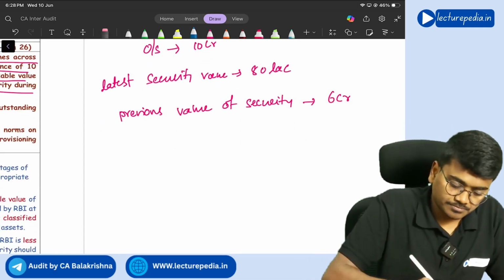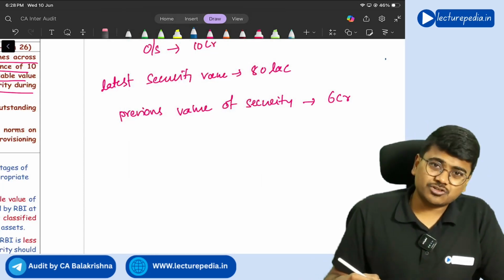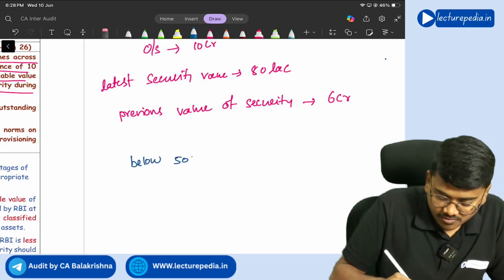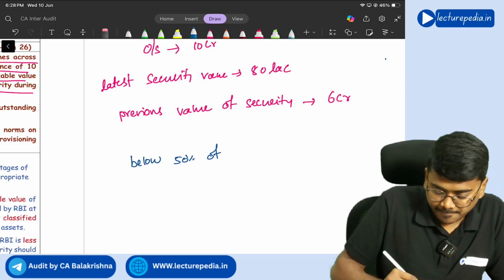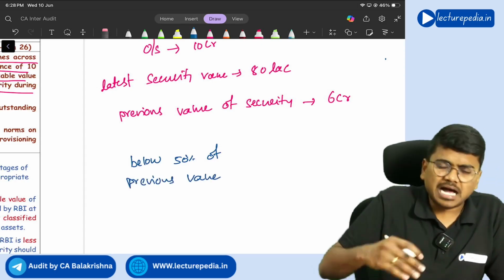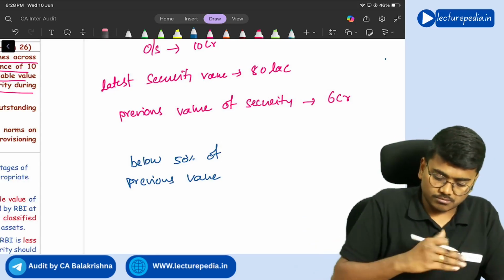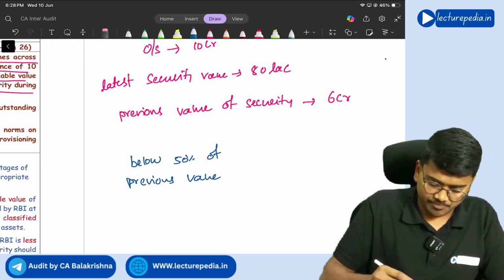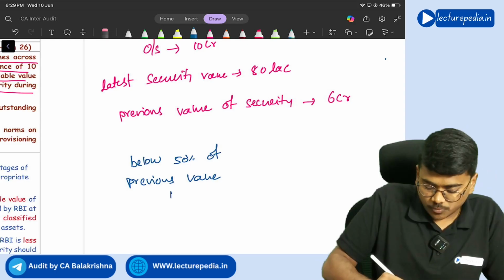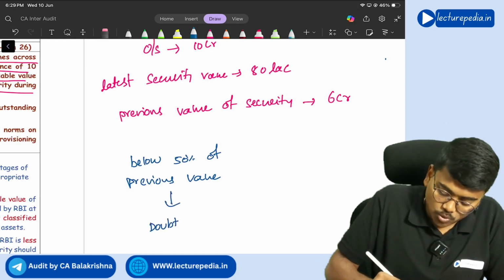First, if value of security has fallen below 50% of previous value assessed by the RBI inspection team, you need to treat that account as doubtful.